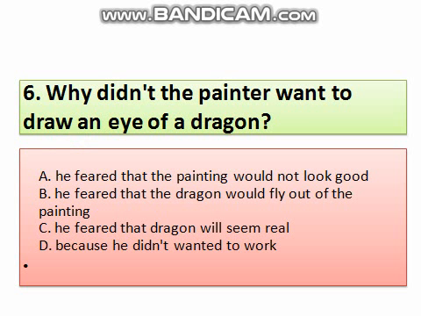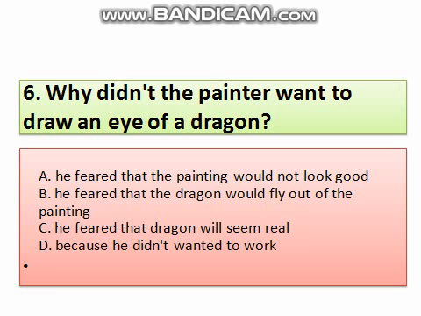Question number 6. Why didn't the painter want to draw an eye of a dragon? Option A, he feared that the painting would not look good. B, he feared that the dragon would fly out of the painting. C, he feared that the dragon will seem real. D, because he didn't want to work. So the right option is he feared that the dragon would fly out of the painting.